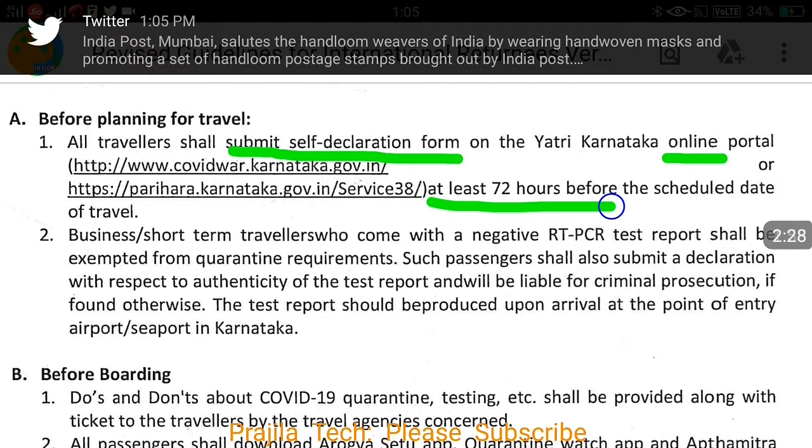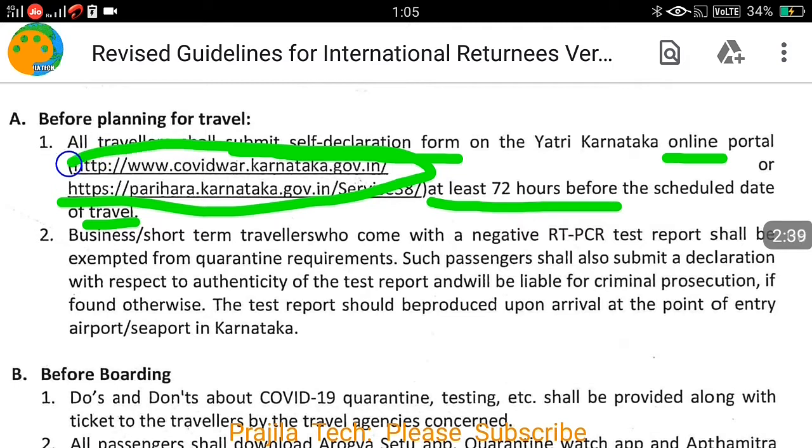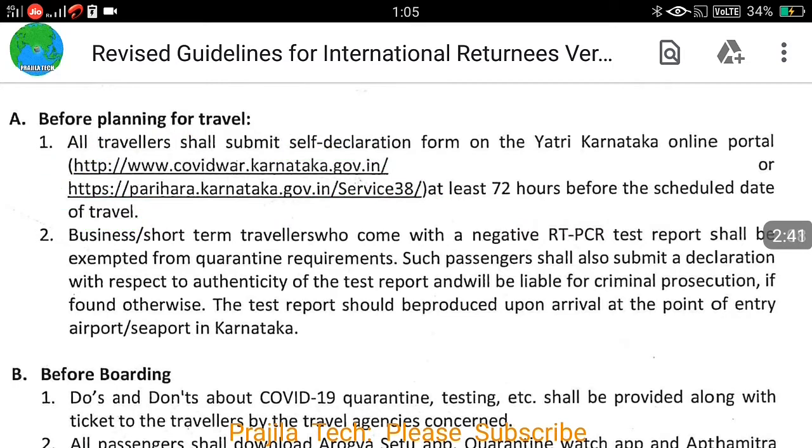So where is the link? And you have to do it 72 hours before your scheduled date of travel. So please do not forget, it is almost 2 days before your travel. Just fill it online. I will share the link. I will explain later what things are to be filled online. So let us quickly see the points first.